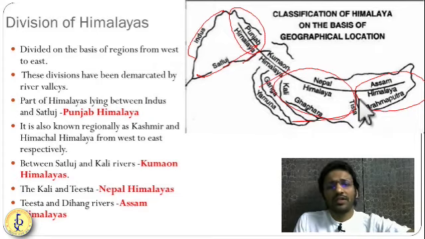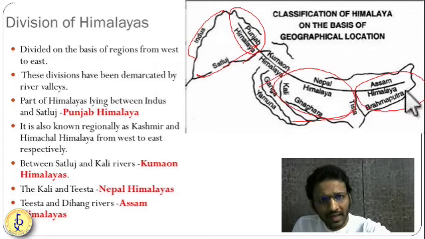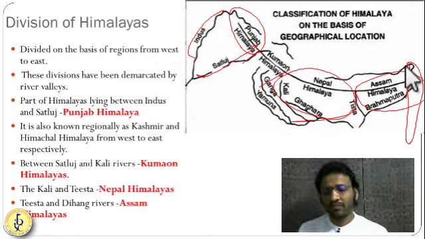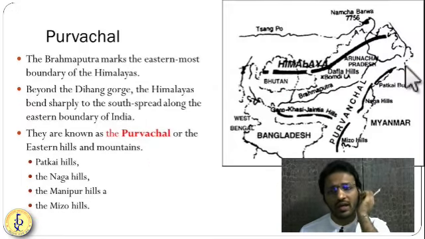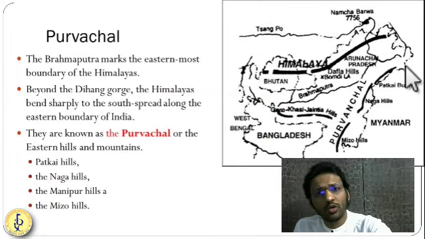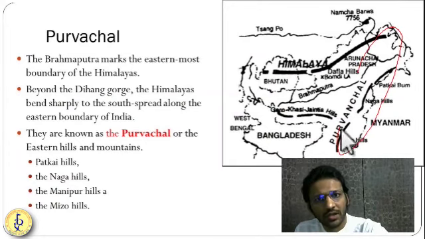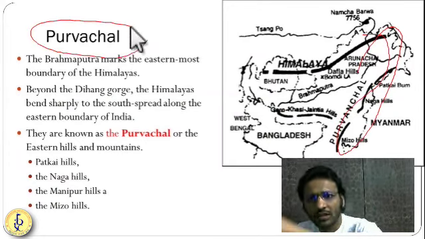Then after the longitudinal divisions, the Himalayas take a U-turn from over here. There is the Dihang Gorge or Namcha Barwa Gorge. So there the Himalayas are taking a U-turn from Arunachal Pradesh. So they are known as Purvanchals.